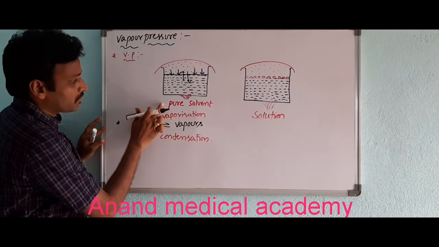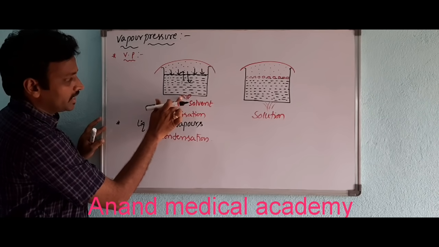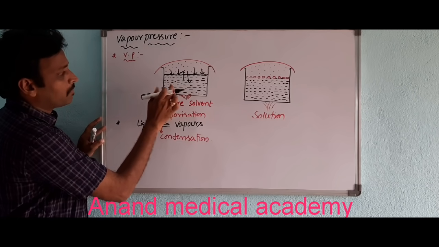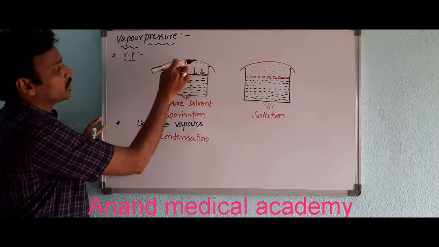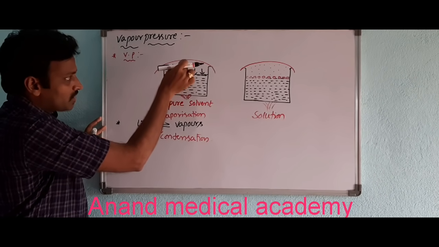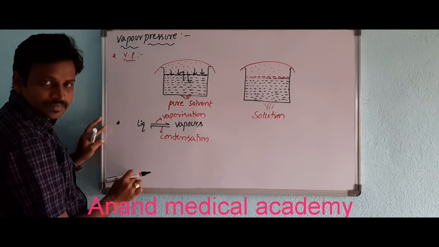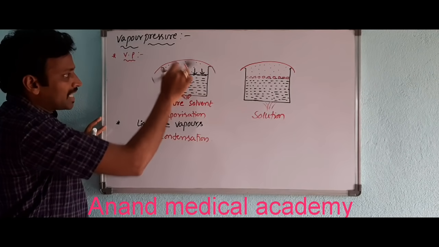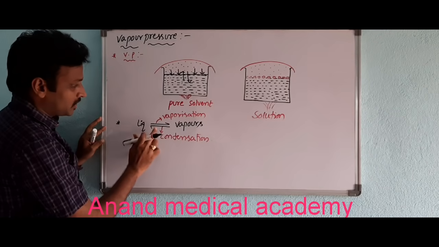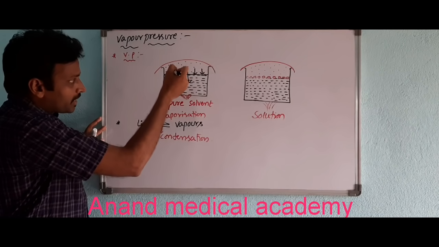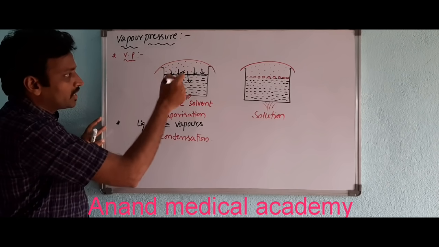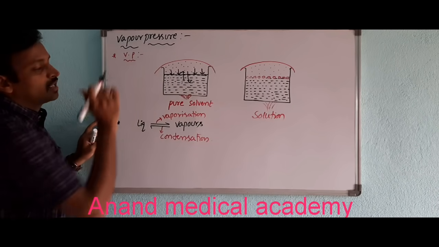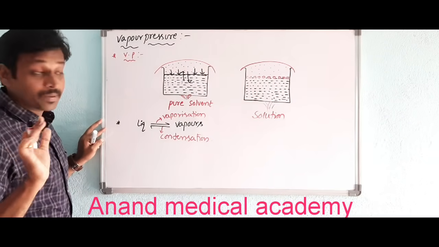See, I considered a pure solvent. I am heating here. This liquid part is slowly converting into vapors, and those vapors again come down. So both processes take place simultaneously at equilibrium. The pressure exerted by vapors of the liquid on its surface is called vapor pressure.